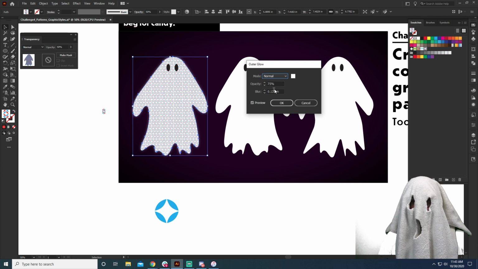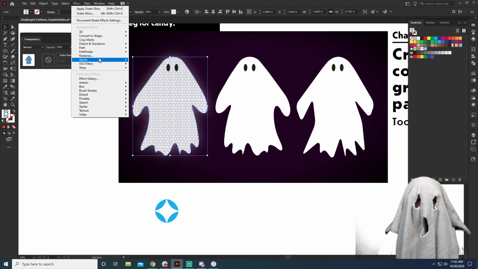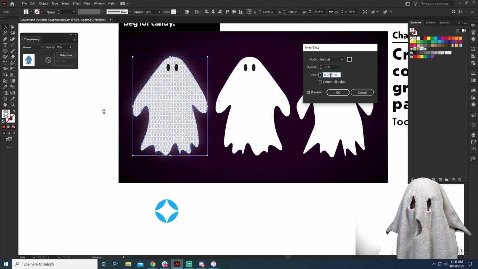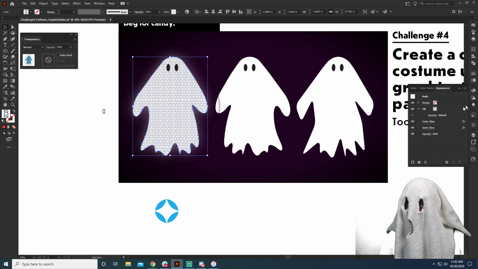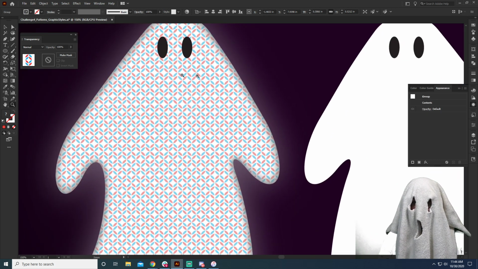And the outer glow here is going to give us a nice glow, so it feels like it's a glowing, spooky ghost. We'll hit OK. And then maybe underneath that, I actually did it in the wrong order, but we'll fix it. Underneath that, we want Stylize and maybe a little bit of an inner glow to get some black along the edge. So we're going to hit OK there, and I did it in the wrong order, so we have to come over to our appearance and just drag this outer glow under the inner glow. We always want the outer glow on the bottom so that it goes to the inside of our ghost.